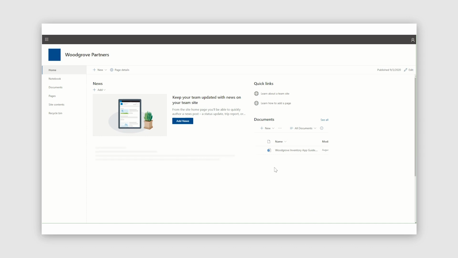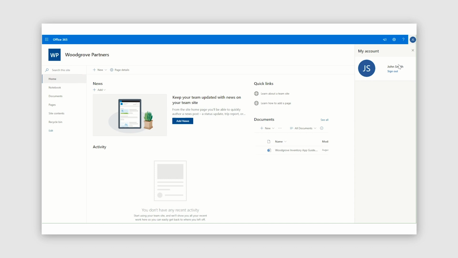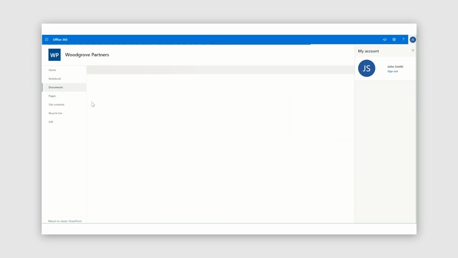Here, John can do everything that he needs as a collaborator of Woodgrove. Woodgrove chose for the users signing up to their inventory app to go ahead and provision them access to this SharePoint site as well. And you can see here that John is signed in with the same account that he signed up with previously. On this page, John can do everything that he needs to collaborate with Woodgrove because they've given him the ability to do so. Here, he can access the Woodgrove Inventory App Guide to learn more about how to use the inventory application that Woodgrove had him sign up to.